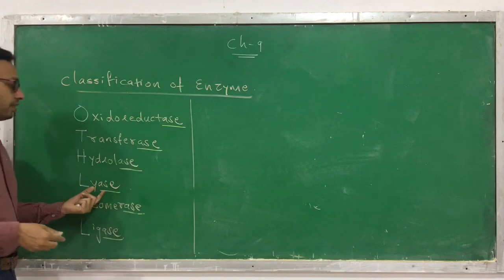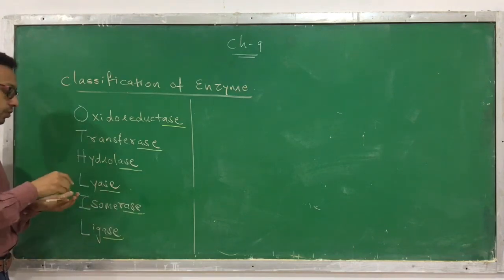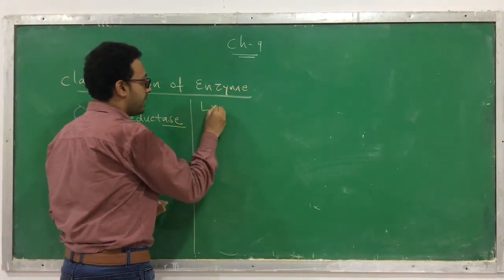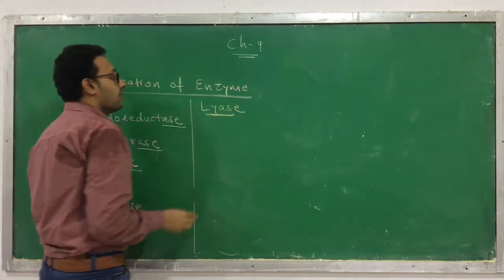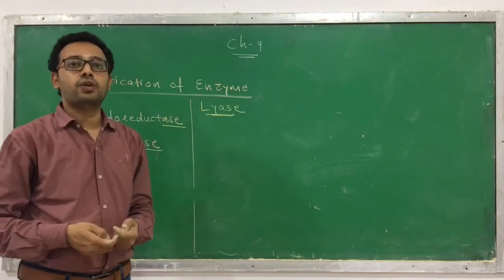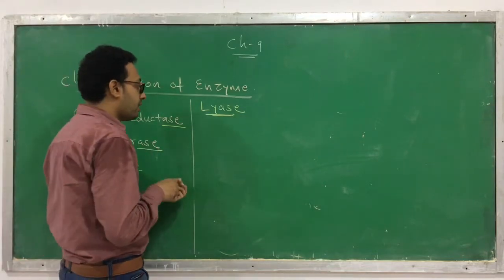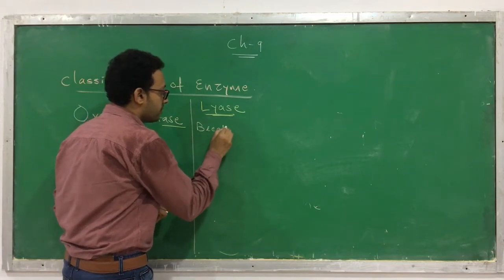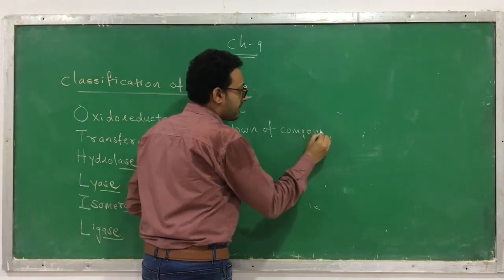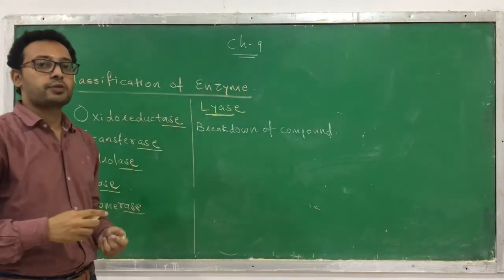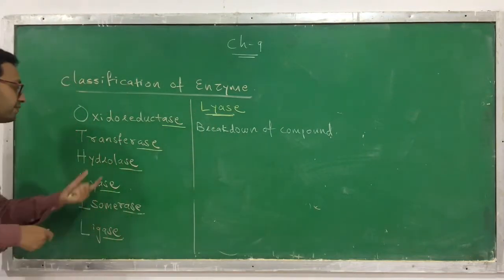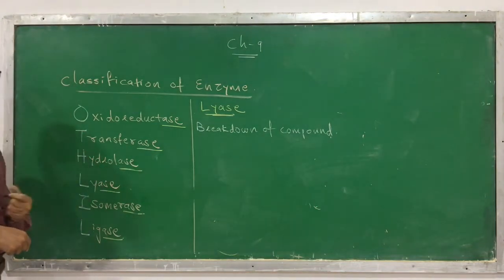So the fourth category of enzyme, or the fourth class according to international classification, is lyase. So let's start with the fourth one, lyase. The lyases are responsible for a breakdown, but here the breakdown occurs in the absence of water. So they are responsible for a breakdown of compounds or chemicals, but here the breakdown takes place without water. Okay, so this comes under the category called lyase. If the breakdown occurs in the presence of water, then it's called hydrolysis.